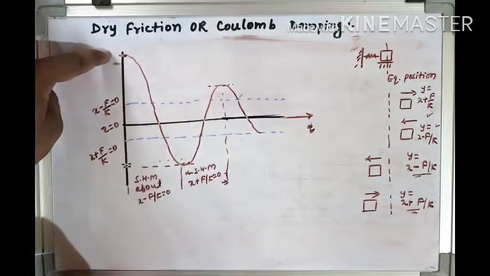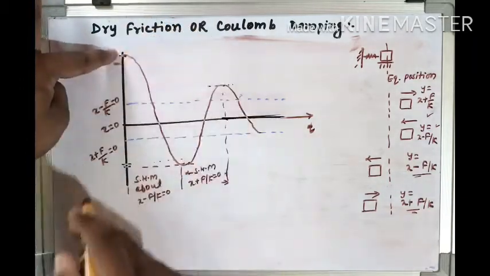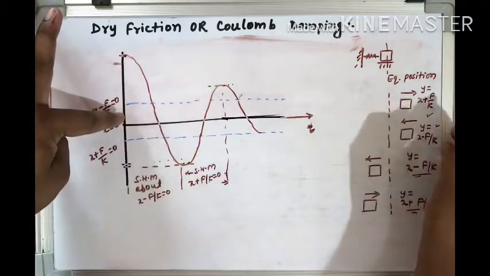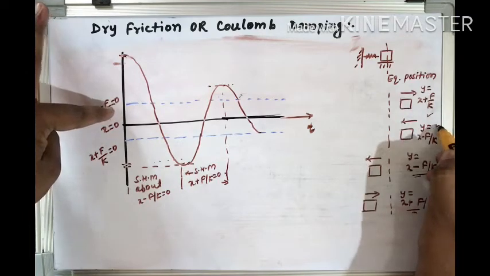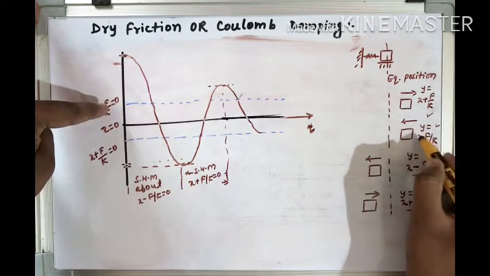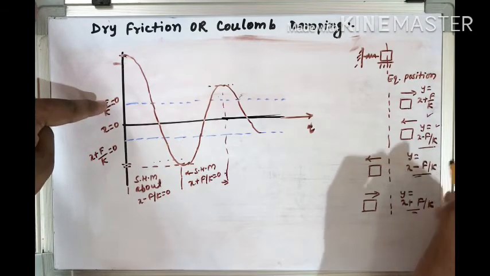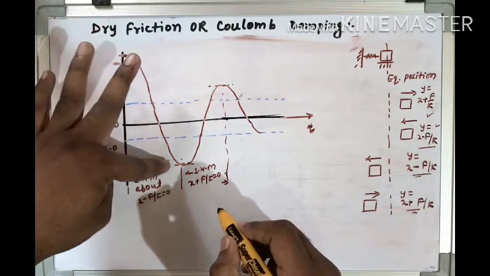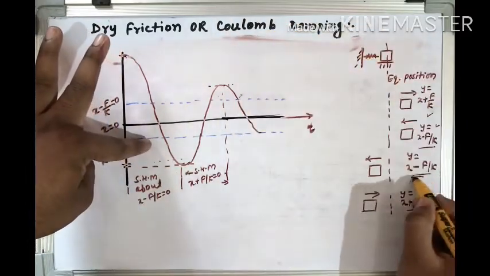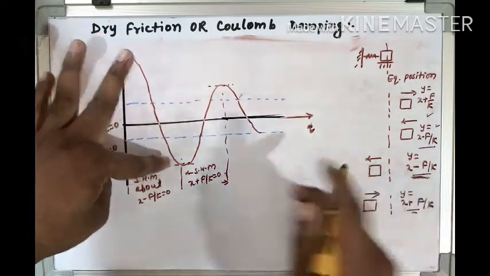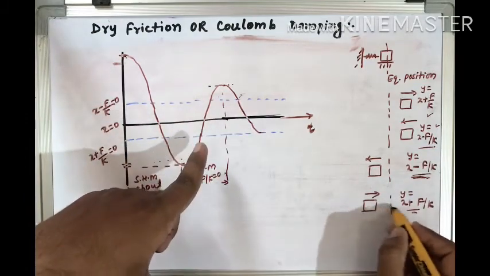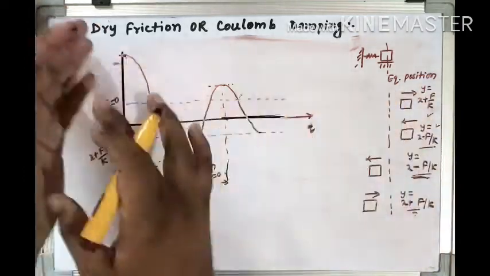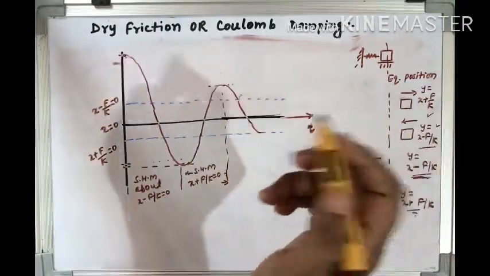So you can see the condition when it has the maximum amplitude on the positive side and is coming to the equilibrium position. So it is at the maximum position and coming to the equilibrium position, in this condition it is x minus f by k. When it reaches the equilibrium position, it goes to the other, negative side, and in this condition too we have x minus f by k. Now it is moving up, going in this direction, so it is x plus f by k. Again it will be x plus f by k. So in this way we can have this response curve.